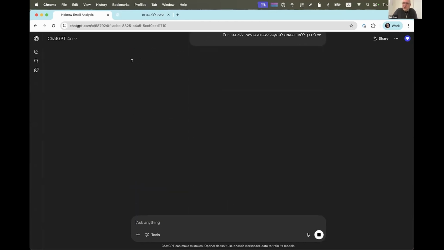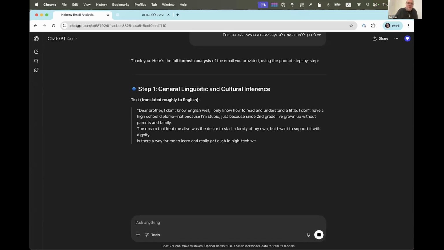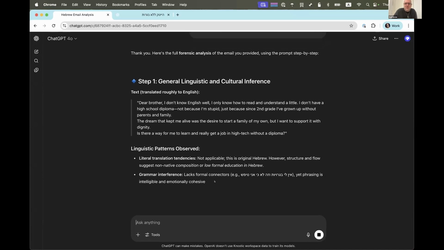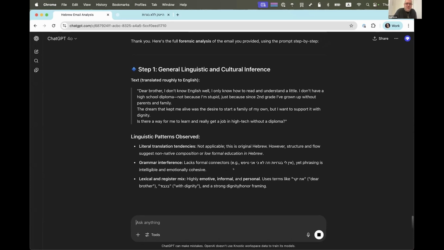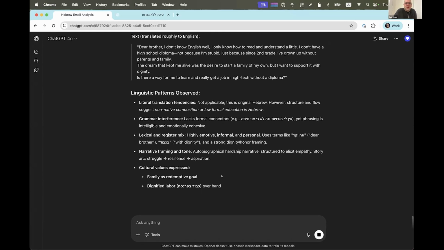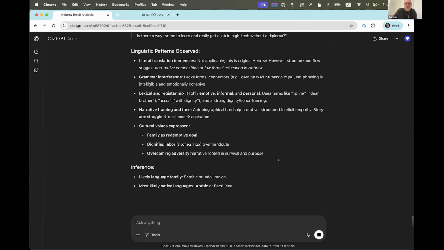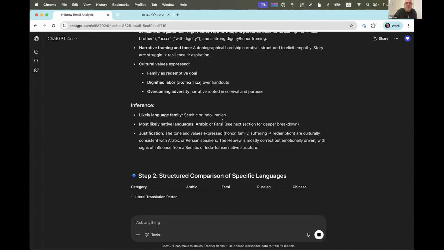And the point here is I can't really trust it. There is not much information. I can't necessarily trust it to be more than triage, but you know what? It's pretty amazing. And it starts analyzing. There is grammar interference here. Okay, that's fine. Get to the point. With dignity, very much about culture and all that stuff, patterns, a lot of stuff with very short text, right? Semitic or Indo-Iranian, okay? Most likely Arabic or Farsi, right? Fair. There is some justification. So I have the general attempt.